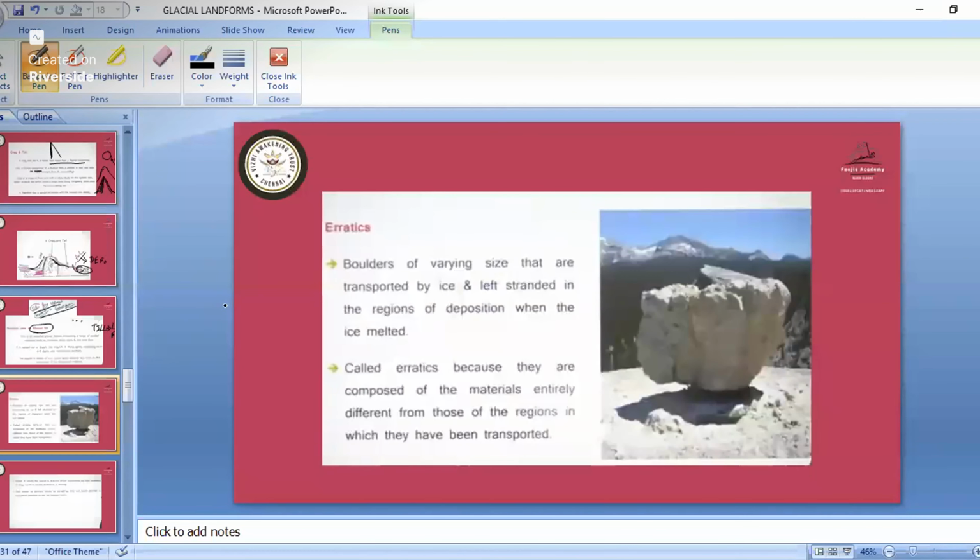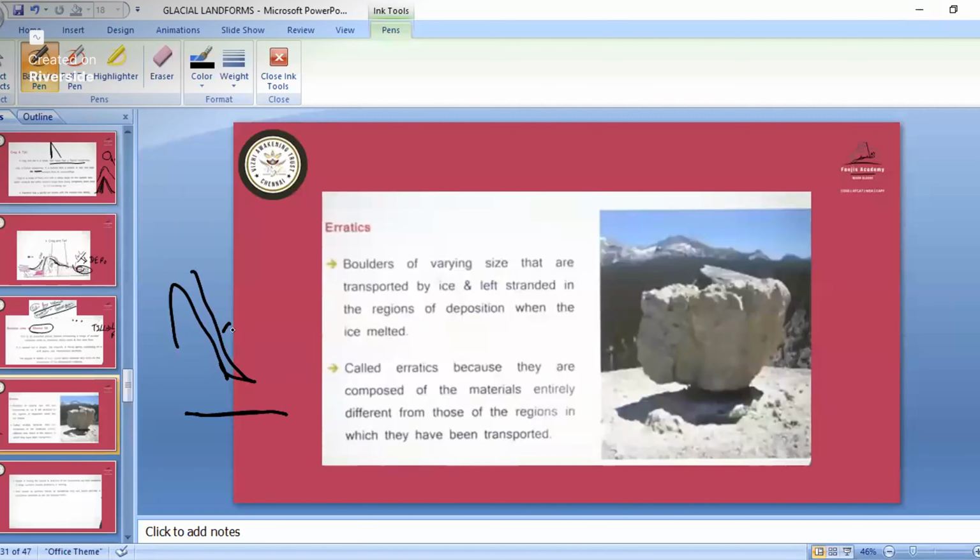Suppose erosion is taking place. After that erosion, what is happening? They have brought some materials down, and at some place they have come onto a flat plain. When they come onto the flat plain, the energy of the movement of the glacier will be less.